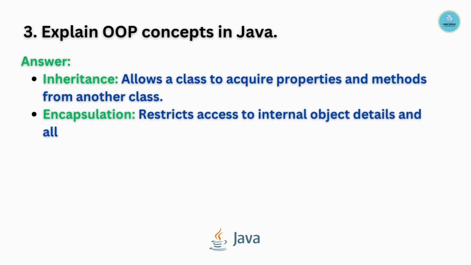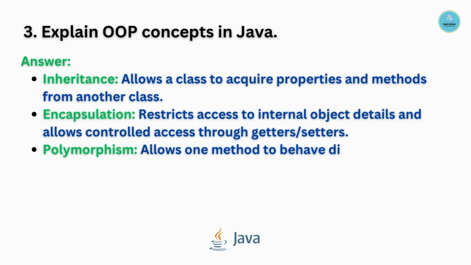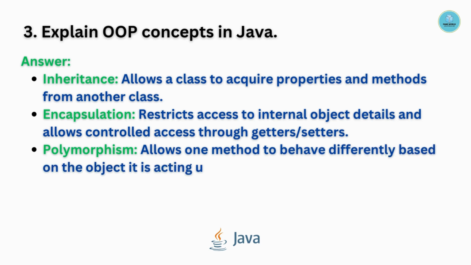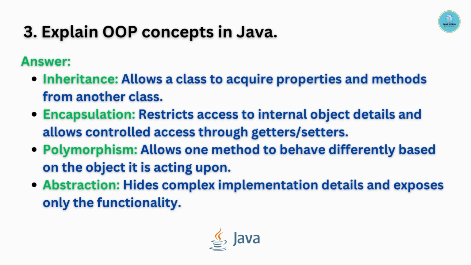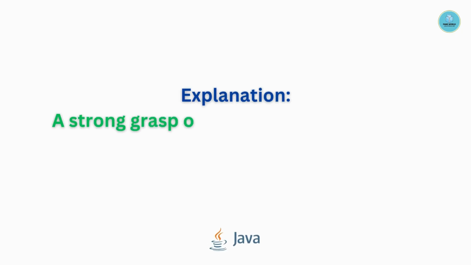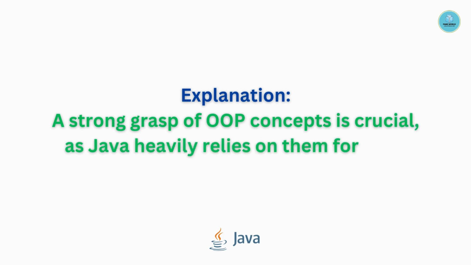Inheritance, encapsulation, polymorphism, and abstraction. Inheritance allows a class to acquire properties and methods from another. Encapsulation restricts access to internal object details and allows controlled access through getter and setter. Polymorphism allows one method to behave differently based on the object it is acting upon. Abstraction hides complex implementation details and exposes only the functionality. A strong grasp of object oriented concepts is crucial as Java heavily relies on them for code structure and reuse.